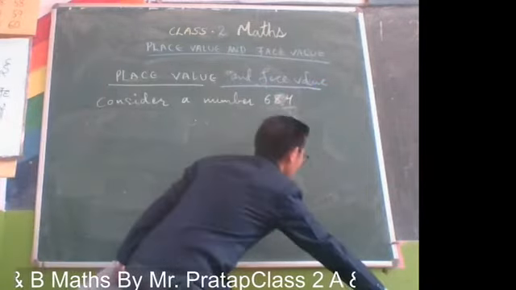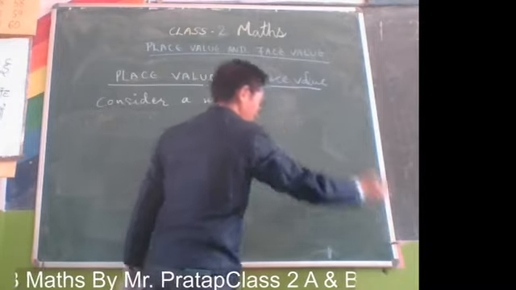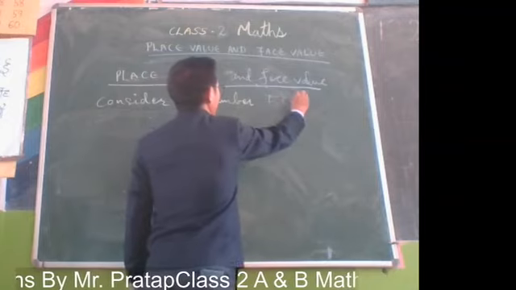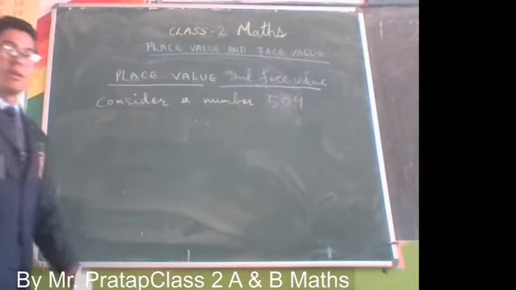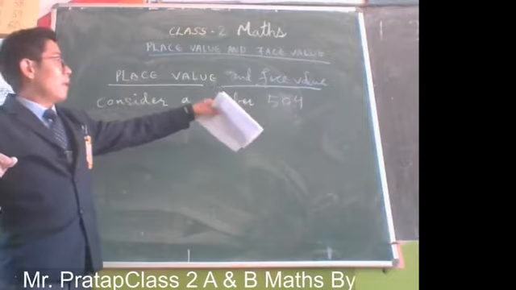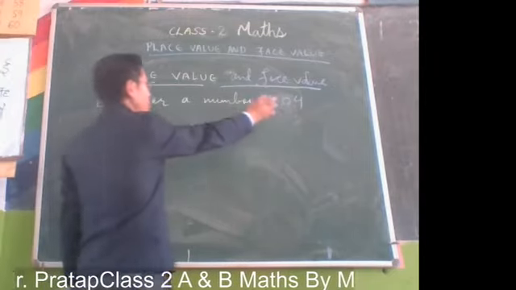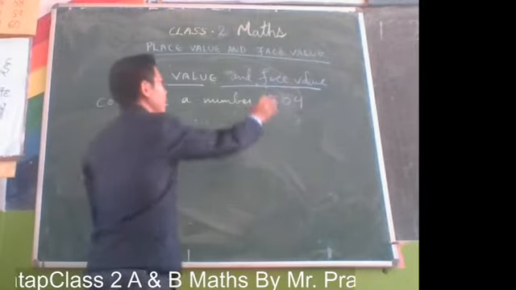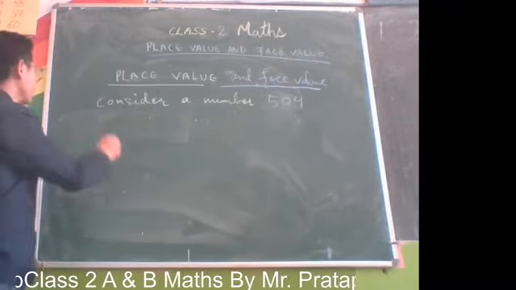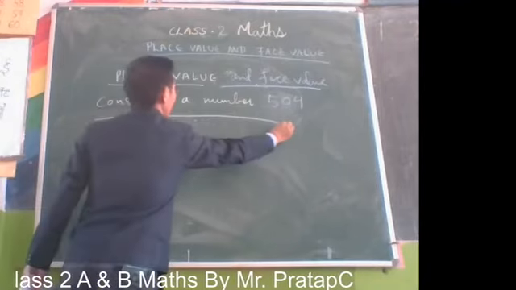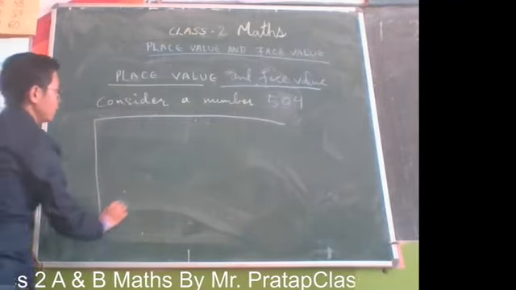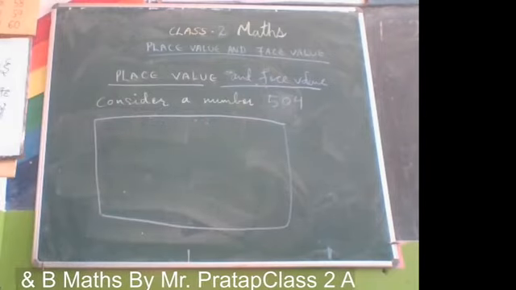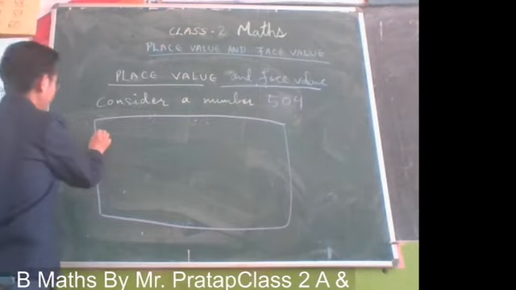For this, we consider a number, for example 504. For this number, we are going to find both place value and face value. Now let's make a chart so that it will be easier for you to understand.